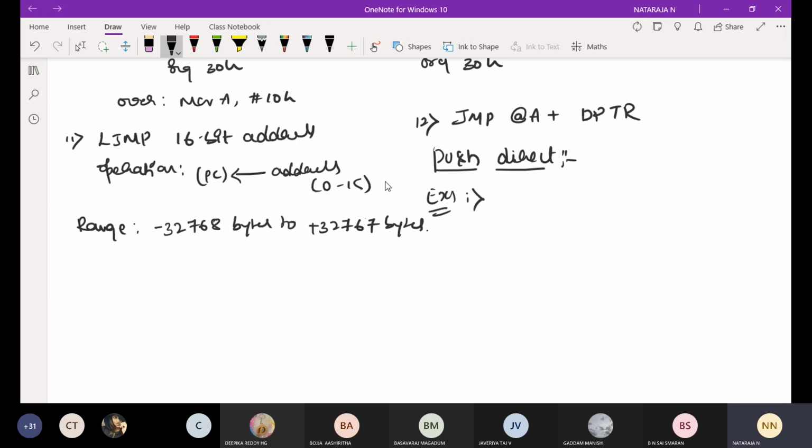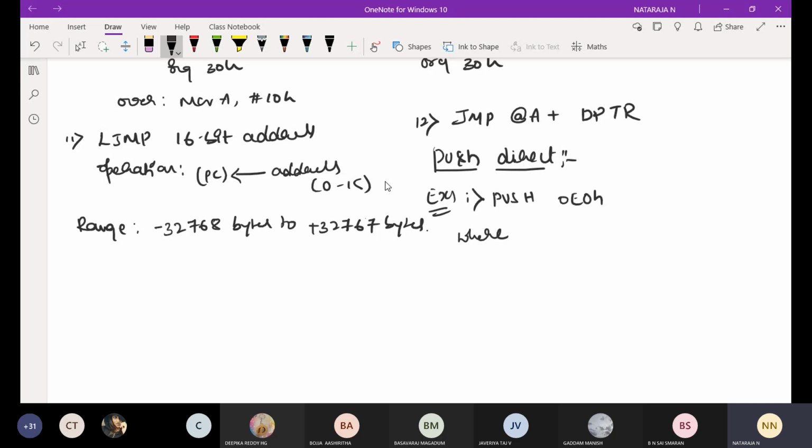First one, PUSH 0E0H, where E0H is the RAM address belonging to the register A. See, in the Mazidi textbook, in the index they have given the RAM addresses belonging to the registers.